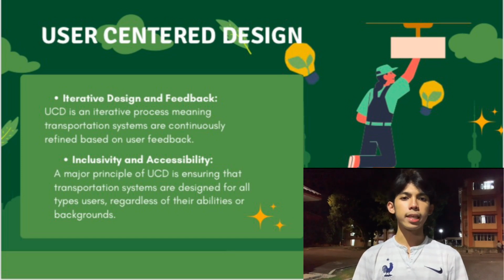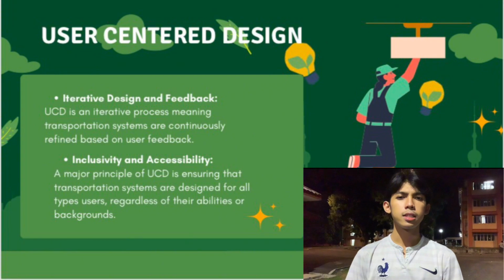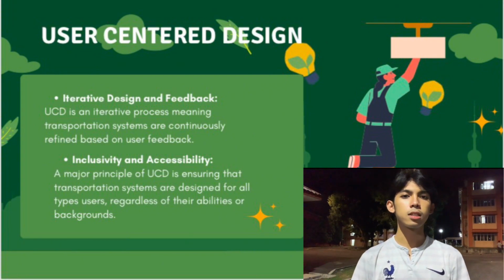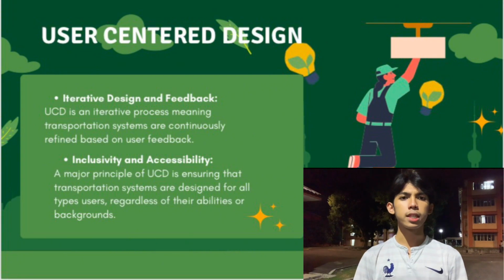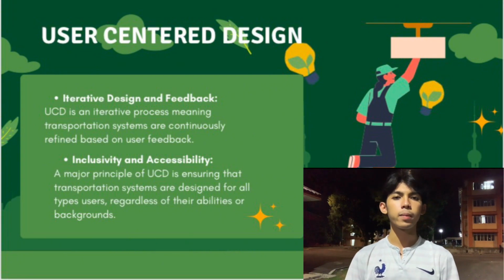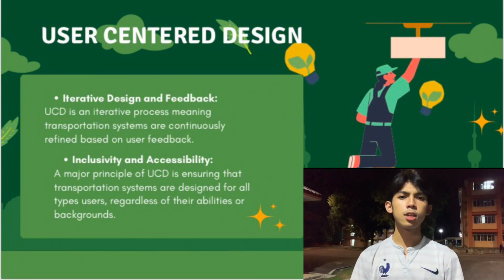Accessibility features might include elevators and ramps for individuals with mobility challenges, clear signage for those with visual impairments, or multilingual information for non-native speakers. By prioritizing these aspects during the design phase, transportation systems can foster an environment that encourages greater community engagement and use.